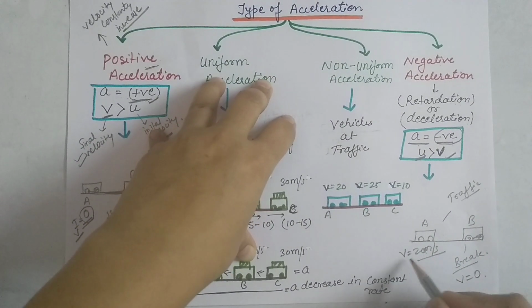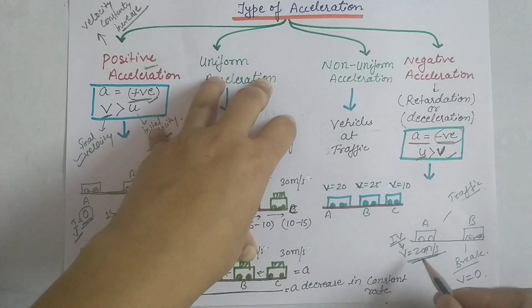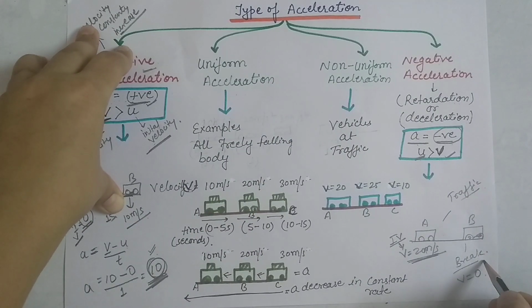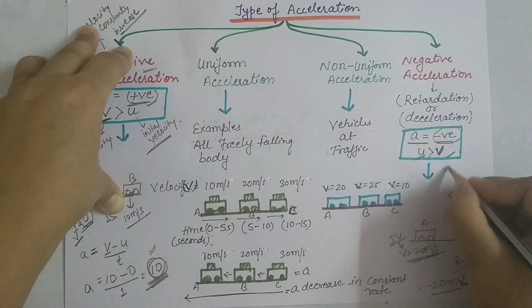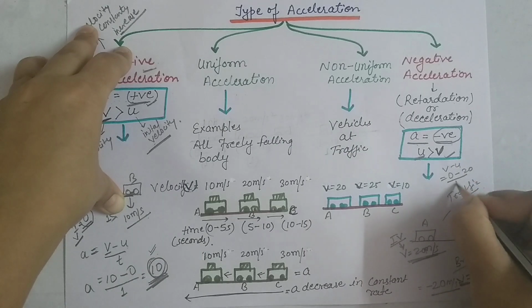See here, at point A the initial velocity is 20 meter per second, but when the car takes the brake, the final velocity becomes 0. So when we calculate it, we get a negative acceleration, v minus u, where v is 0 minus 20, divided by the time taken.